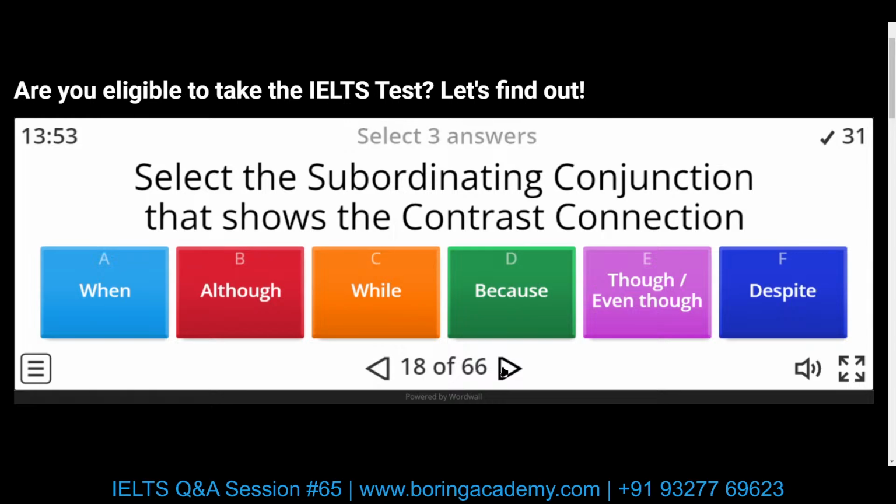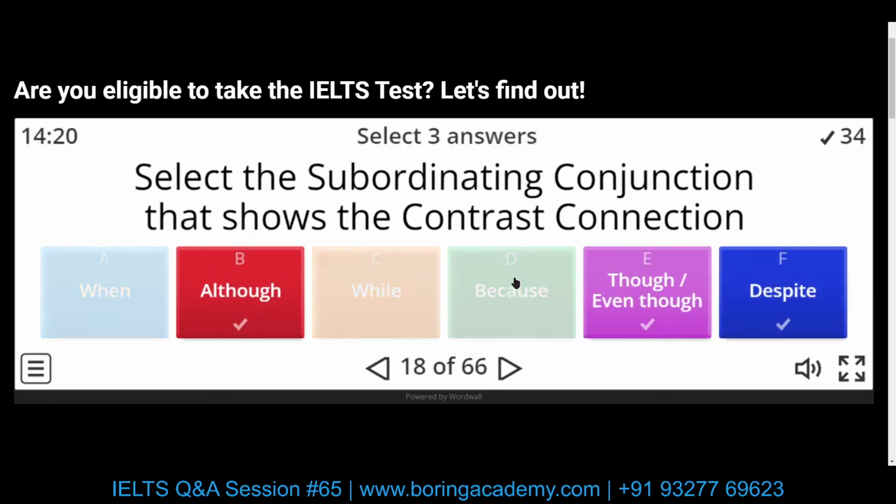Now we need to select the ones which show contrast connection. Subordinating, contrast: although and because. Because is a reason connection, so not contrast. Although, though, even though. Though and even though also show contrast connection. There is one more: despite. Despite, exactly.